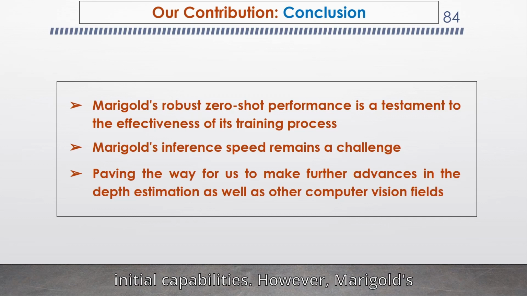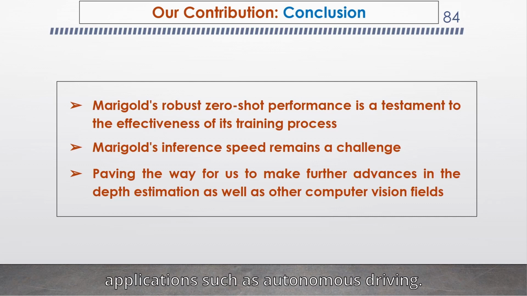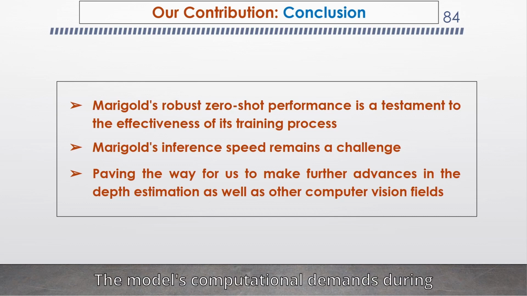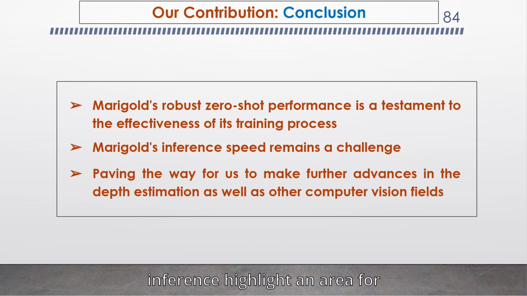However, Marigold's inference speed remains a challenge, particularly for time-sensitive applications such as autonomous driving. The model's computational demands during inference highlight an area for further optimization, perhaps through architectural adjustments or more efficient hardware utilization.